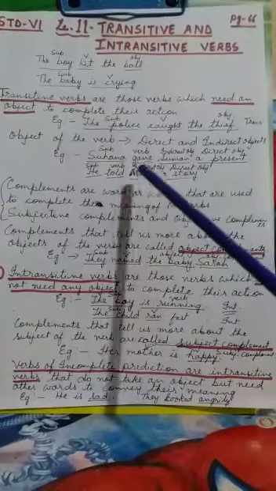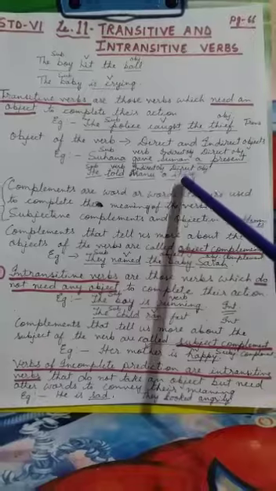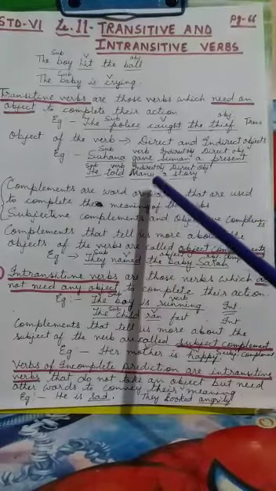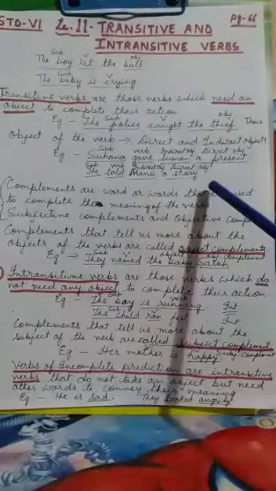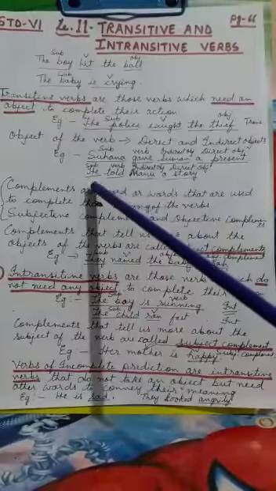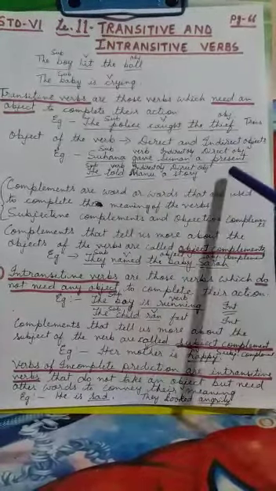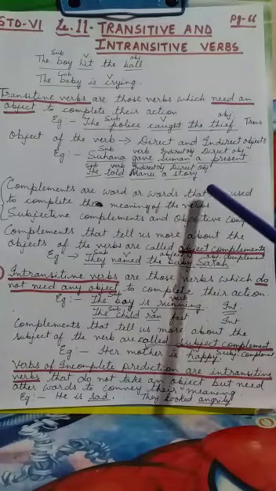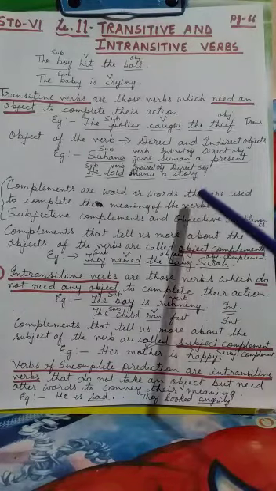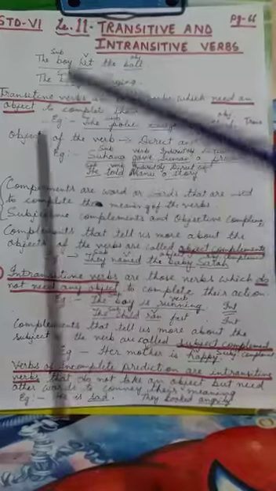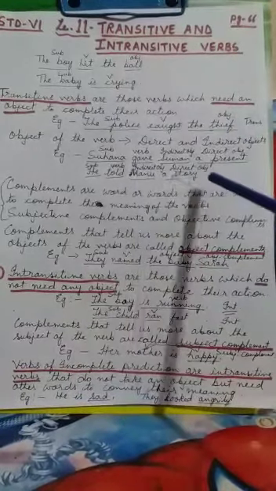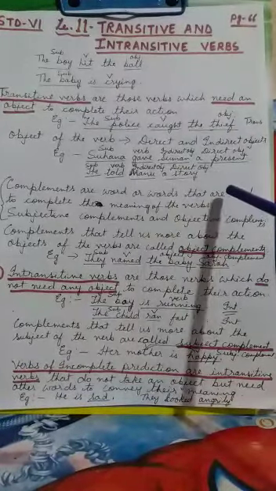Now don't think that the indirect object will always be just before the direct object. It can also come after the direct object. Like in the sentence, he told a story to Manu. So Manu, that is the indirect object, comes after the direct object. Okay. So this is what we need to know about transitive verbs, the direct object and the indirect object.